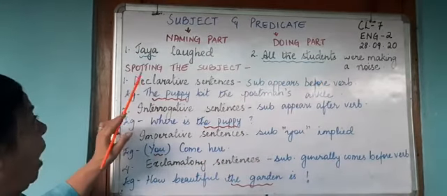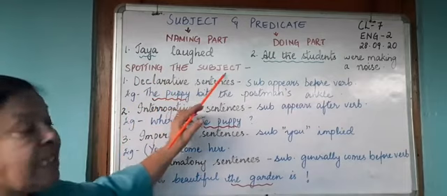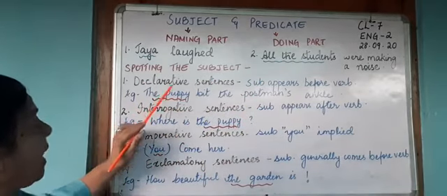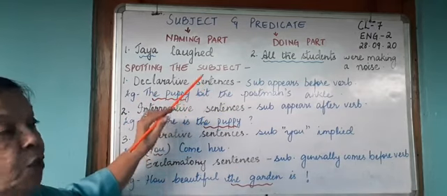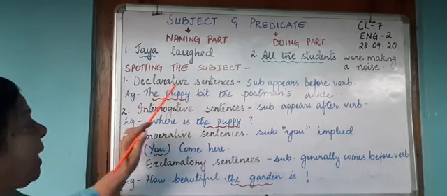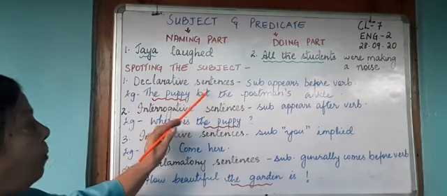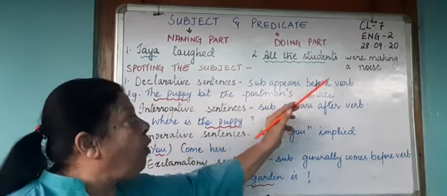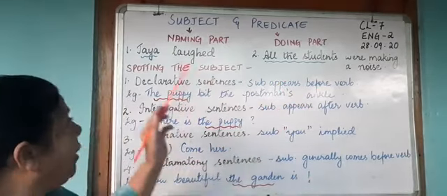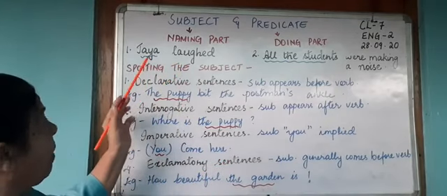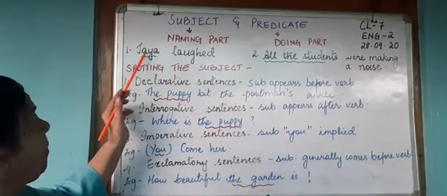Now, how are you going to spot the subject? Let's see in different kinds of sentences. In a declarative sentence, in the last class we have studied the kinds of sentences, you will observe that the subject appears before the verb. For example, Jaya laughed, that's a declarative sentence. So the subject is coming before the verb.